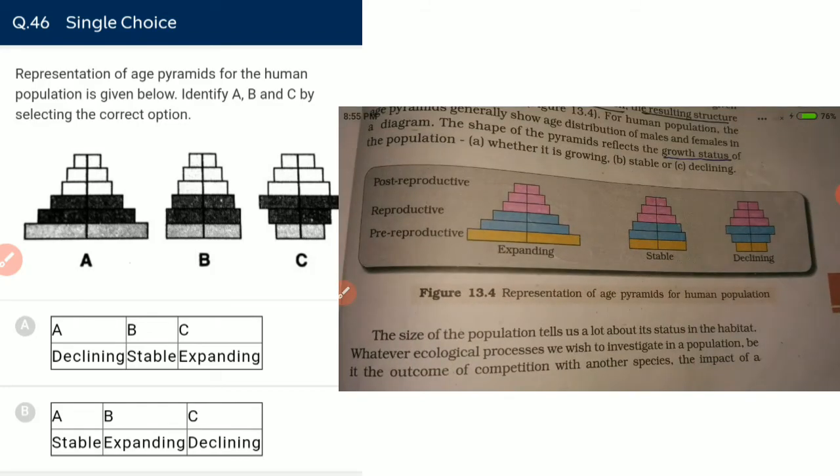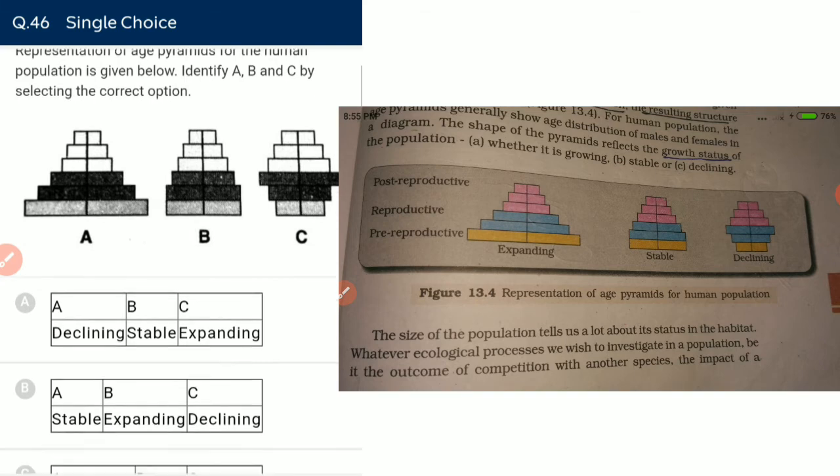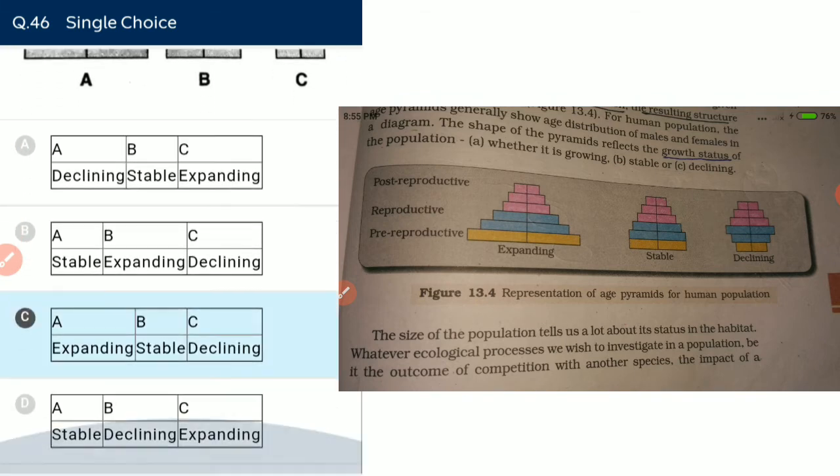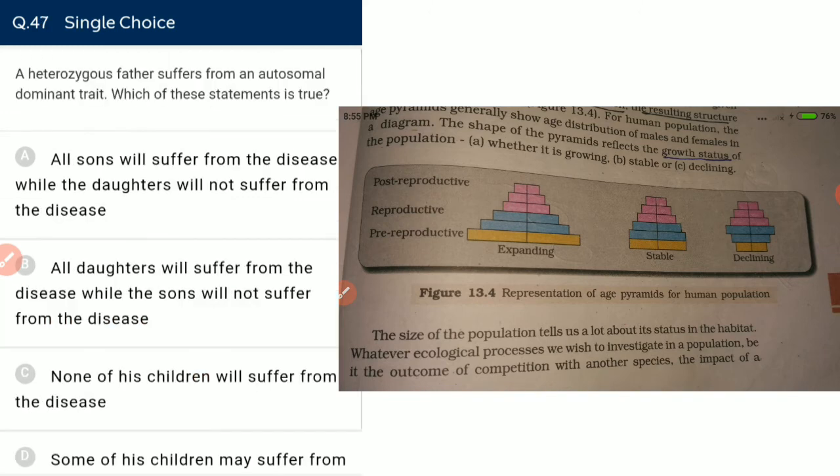The diagram representation of the age pyramid for the human population is given below. Identify A, B, and C by selecting the correct option. A is expanding, B is stable, and C is declining. It is clear from the diagram that the population at the base are the pre-reproductive population. Pre means pehle. The population at the base are the pre-reproductive individuals, and the population at the top are post-reproductive. Post means baad mein.